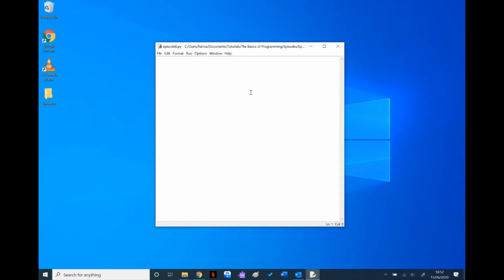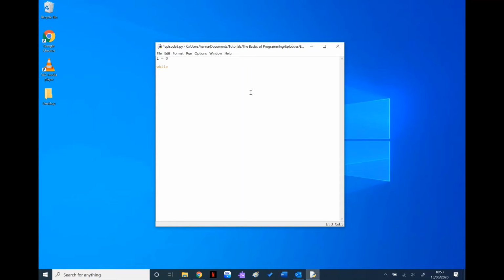So I'm going to do an example. We're going to have a variable, and we're going to call it I. And the reason I'm going to call it I is because I is short for index. So often when we do loops or refer to something called lists, which we'll cover in another episode, we use our counter as I. So we're going to have I equals 0 because we're going to increase that later on.